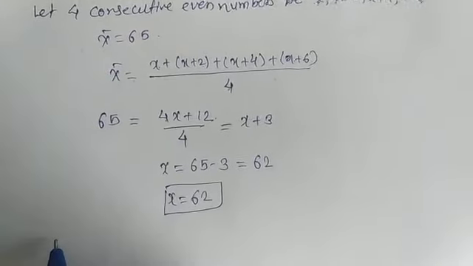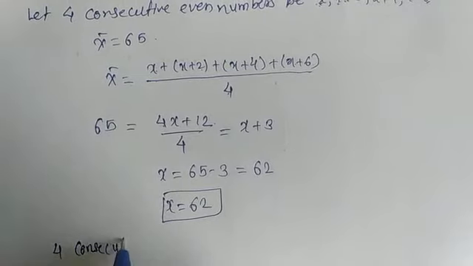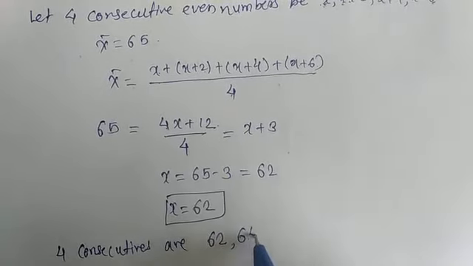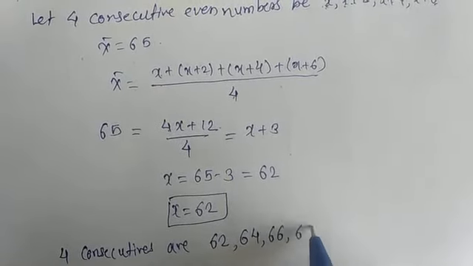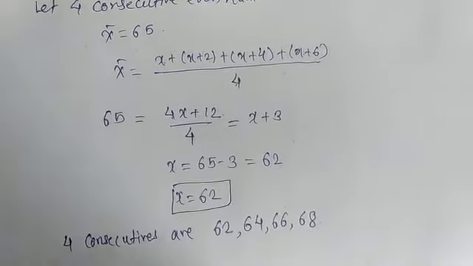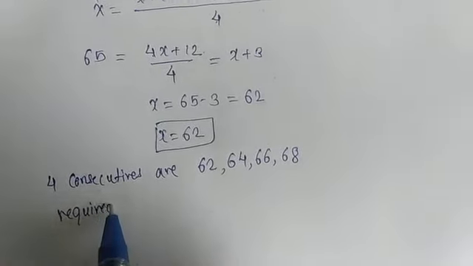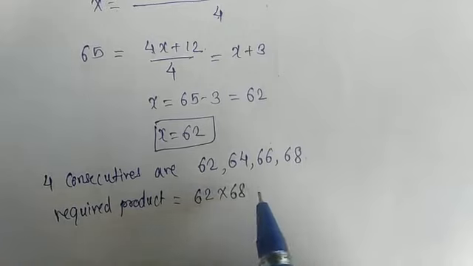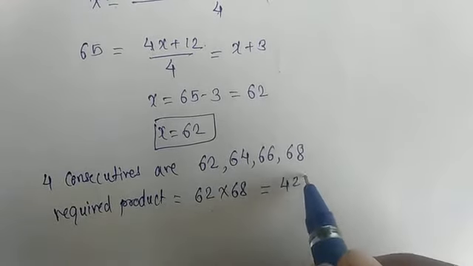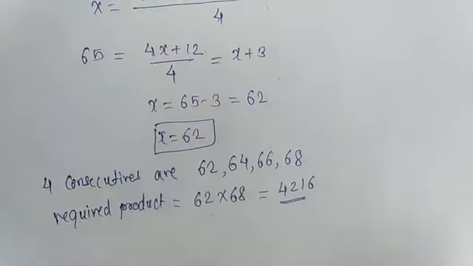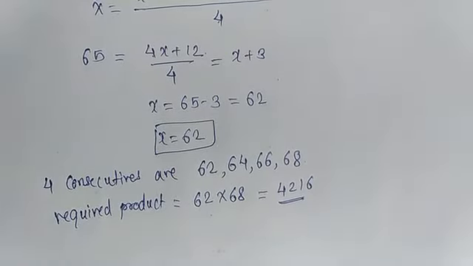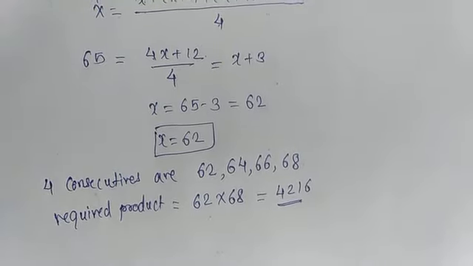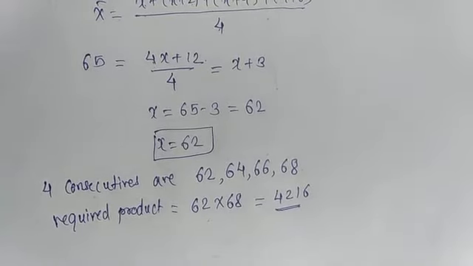So our four consecutive even numbers are: first 62, then 64, next 66, and last 68. And we have to find the product. So the required product, with smallest 62 and largest 68, is 4216. Sorry, this is the product of the largest and smallest, not the average of the first four consecutive even numbers.